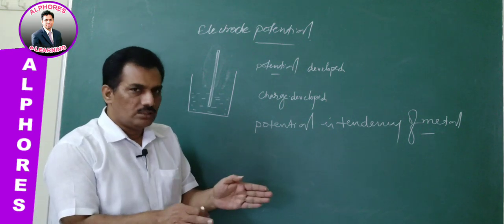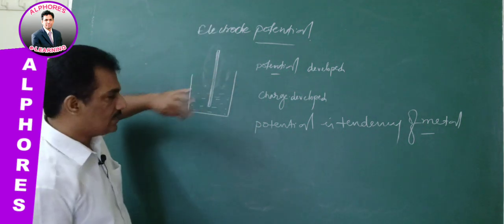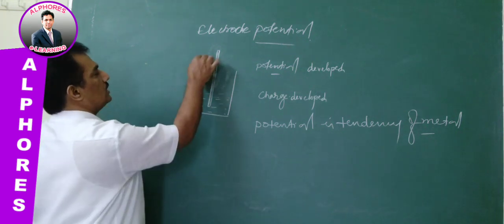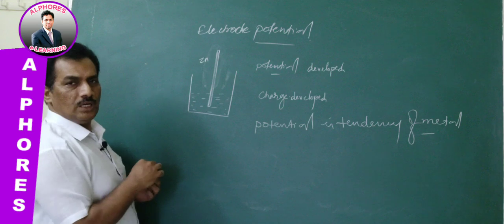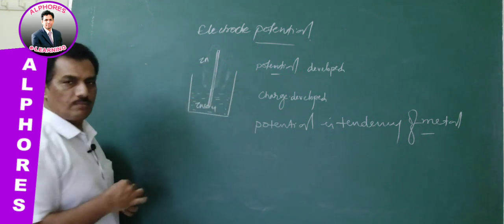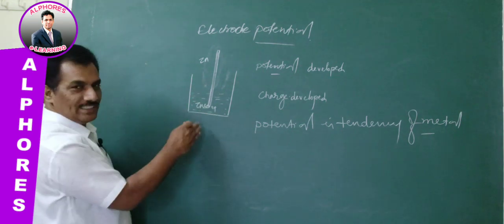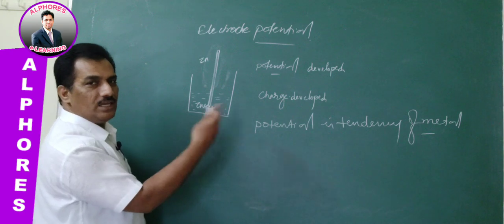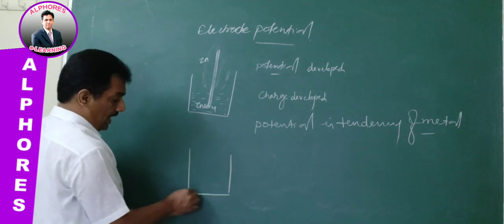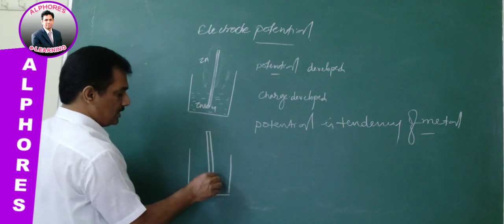Say, for example, let us first consider the familiar zinc electrode: a zinc rod dipped in its salt solution of zinc sulfate. Similarly, for comparison, let us study its mate in the Daniell cell, the copper electrode. Here these two have opposite tendencies, which is why I am taking the best example from the same cell.